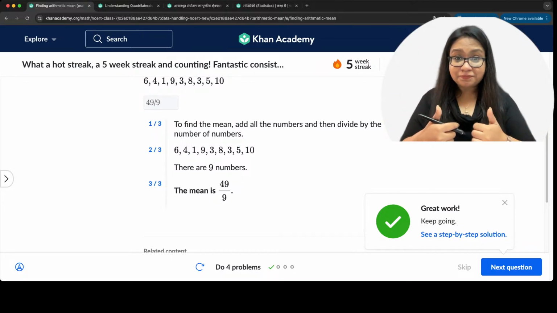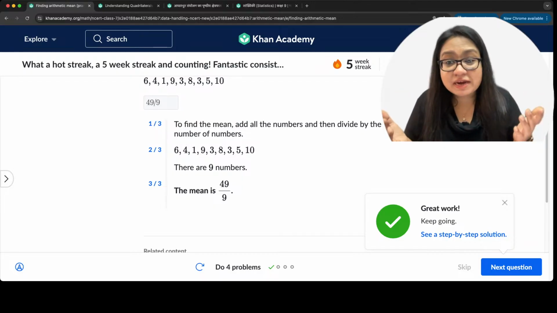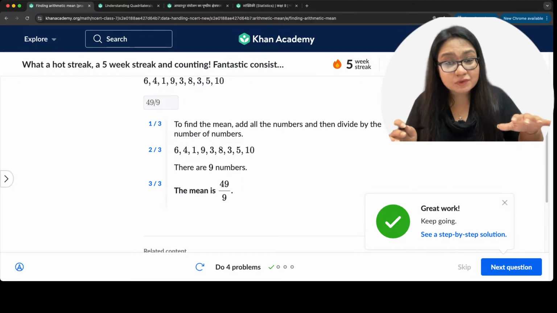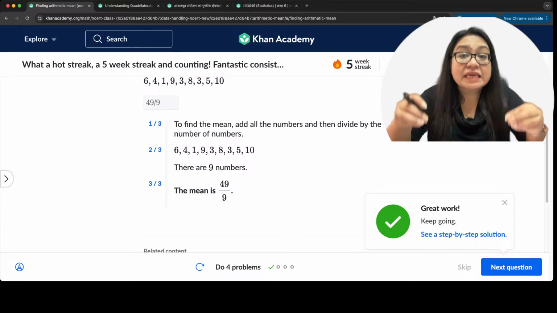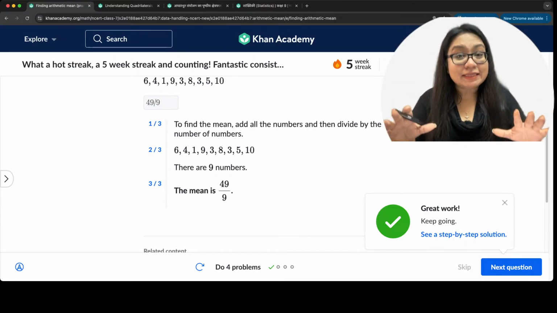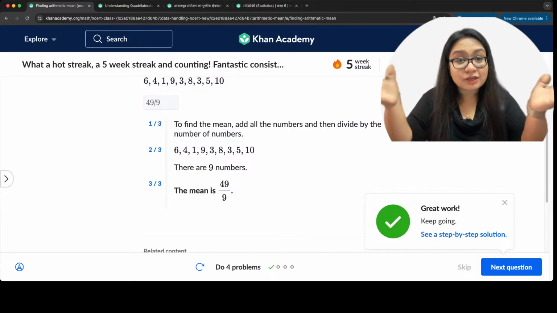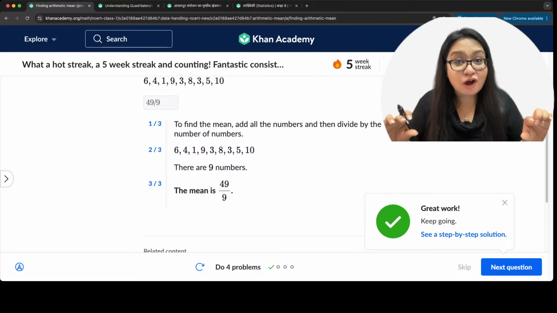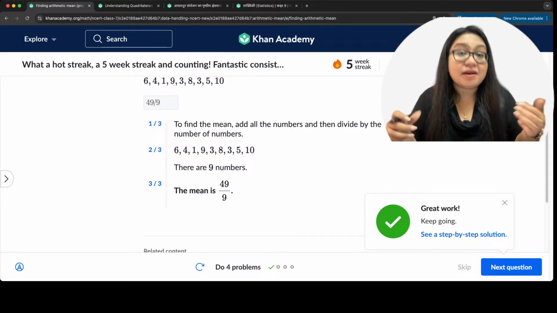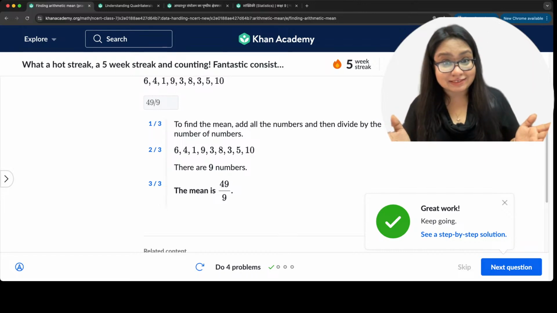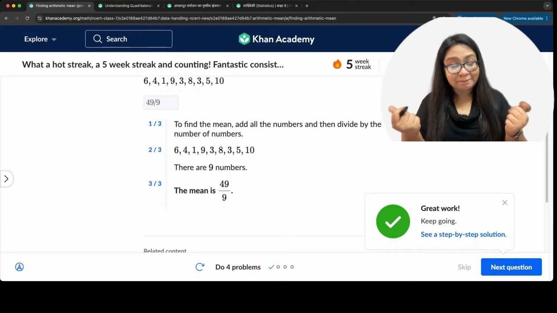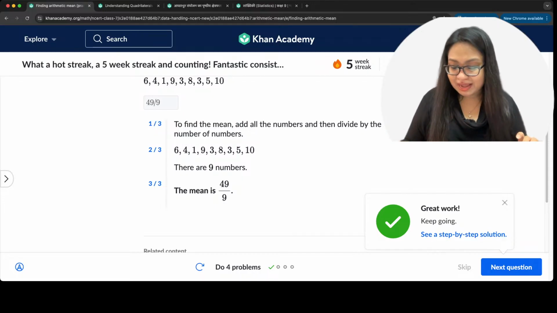Everything clear? Yes? Arithmetic mean is basically you take all the numbers whose mean you are calculating. Then in the numerator, add them up. In the denominator, you have the number of data points, right? The number of those numbers. That's it. How many numbers? How many data points? Okay? Let's go ahead. Let's continue.